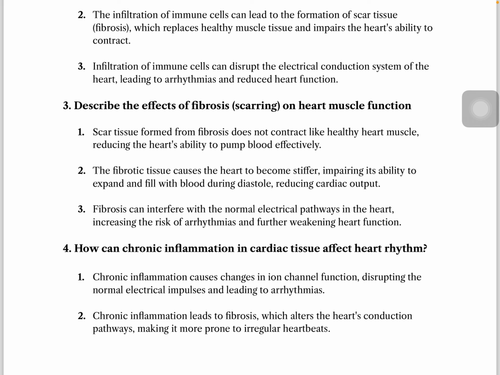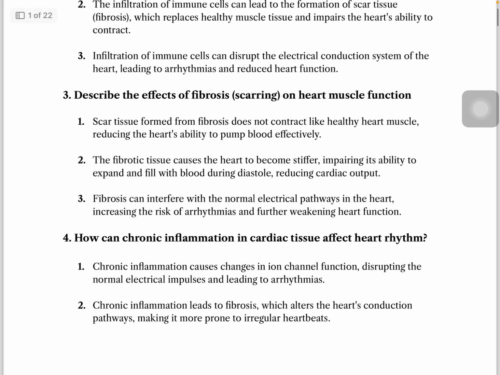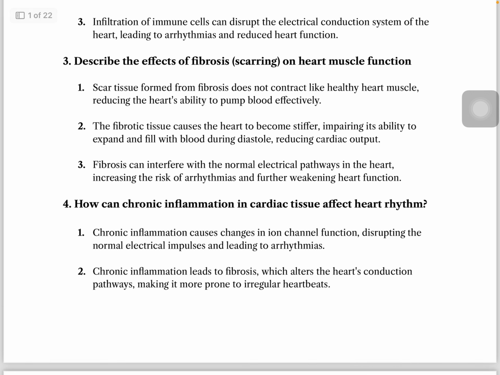Describe the effects of fibrosis scarring on heart muscle function. Scar tissue formed from fibrosis does not contract like healthy heart muscle, and causes the heart to become stiffer. Fibrosis can interfere with the normal electrical pathways in the heart.